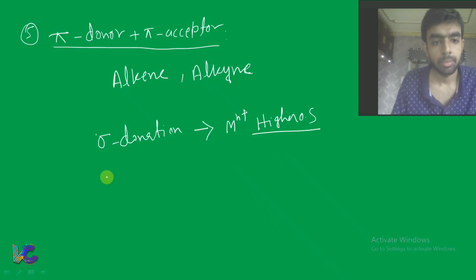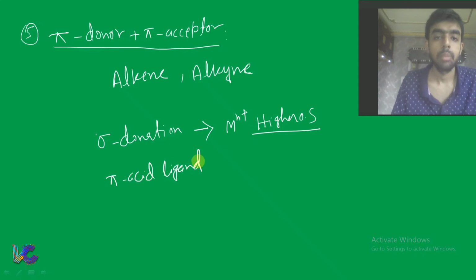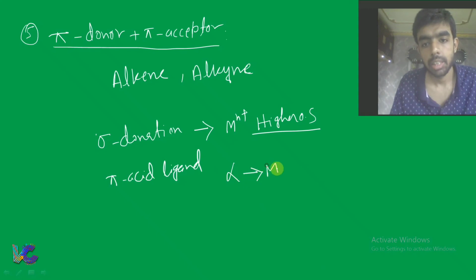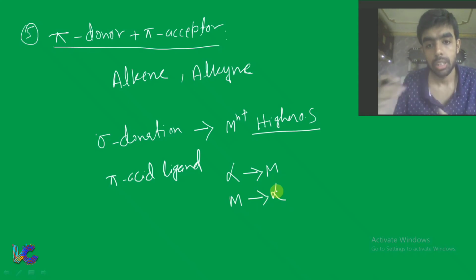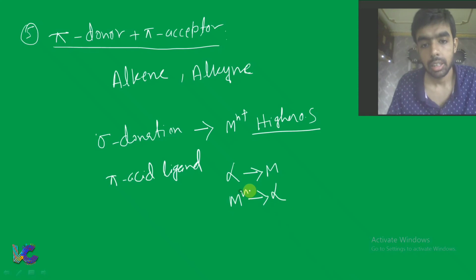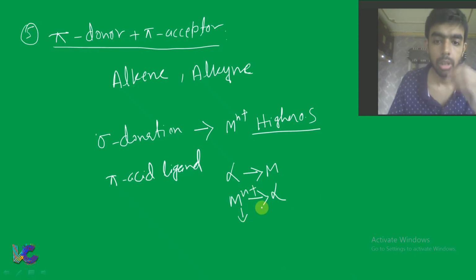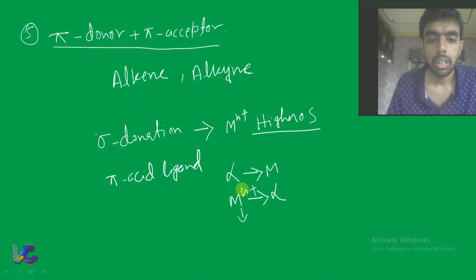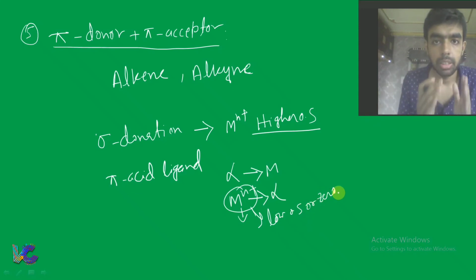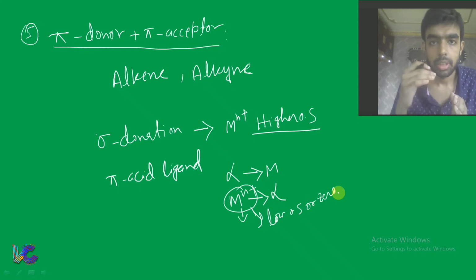But the pi acid ligand, you can say, that means which has sigma donation capability and pi acceptance capability. That means what happens in pi acid ligand, the ligand gives a sigma electron to the metal, and the metal also gives electron to ligand. Now if this metal is in higher oxidation state, then it will not be able to give electron to the ligand. That means in the pi acid ligand, the metal should be in low oxidation state or zero oxidation state. Then the metal can easily give electron to the ligand.